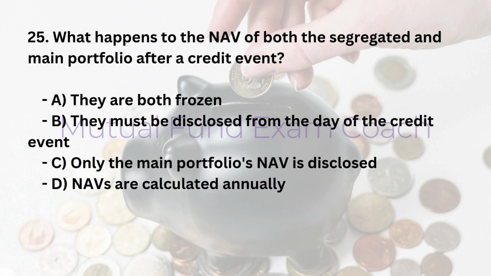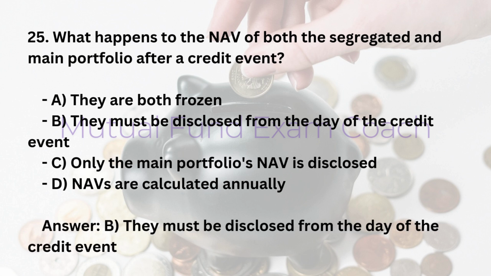25. What happens to the NAV of both the segregated and main portfolio after a credit event? A. They are both frozen. B. They must be disclosed from the day of the credit event. C. Only the main portfolio's NAV is disclosed. D. NAVs are calculated annually. Answer: B. They must be disclosed from the day of the credit event.